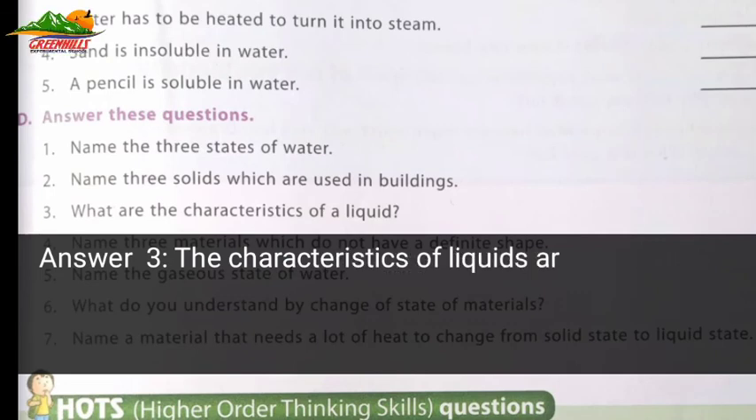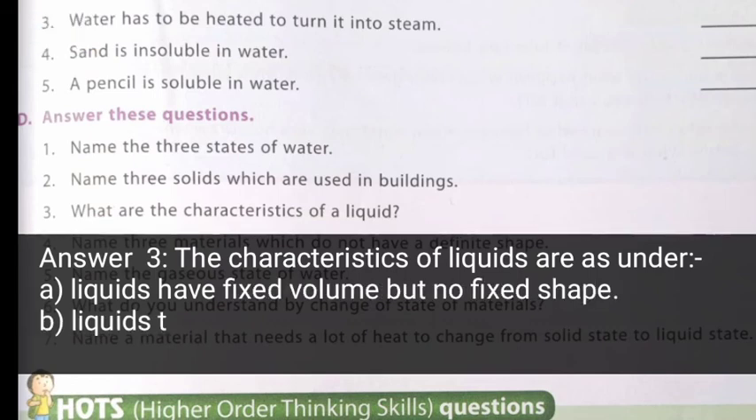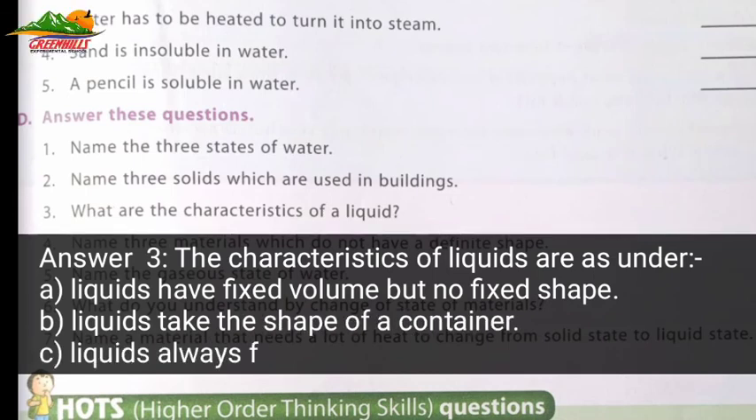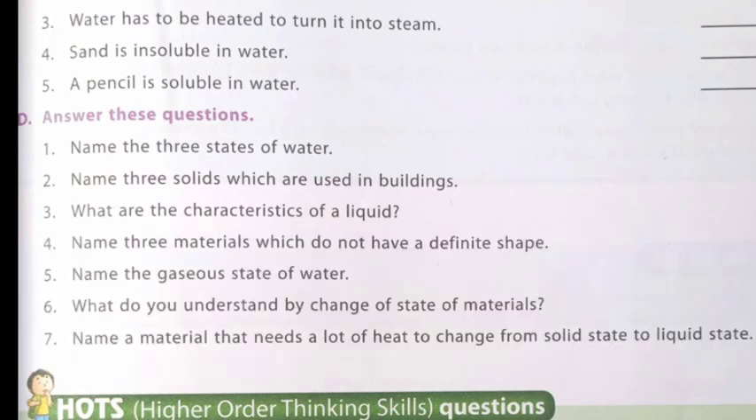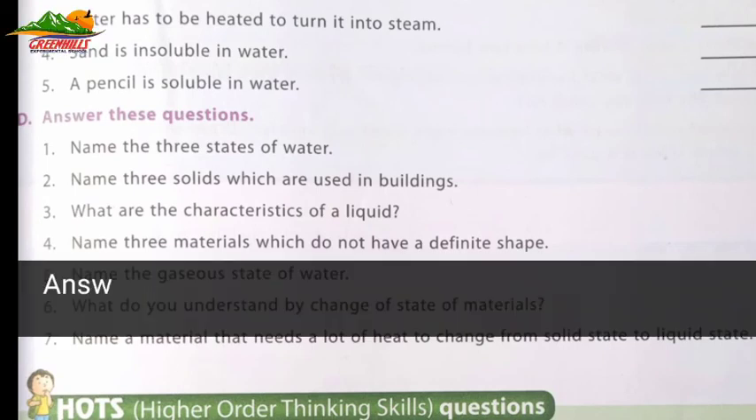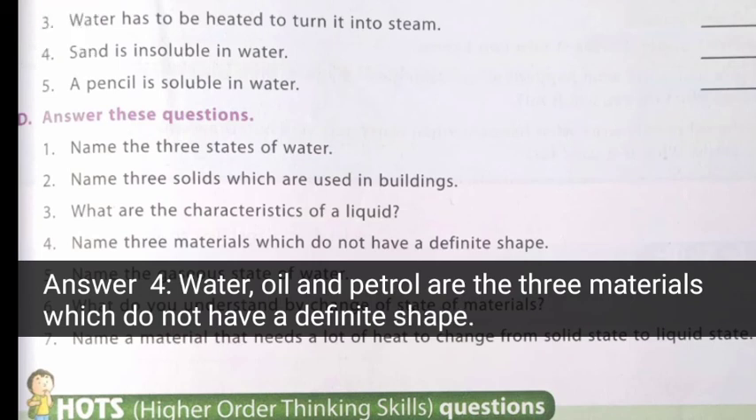The characteristics of a liquid are as under. Number 1, liquids have fixed volume but no fixed shape. Number 2, liquids take the shape of the container. Number 3, liquids always flow from higher level to a lower level. Question number 4 is name 3 materials which do not have a definite shape. Water, oil and petrol are the 3 materials which do not have a definite shape.